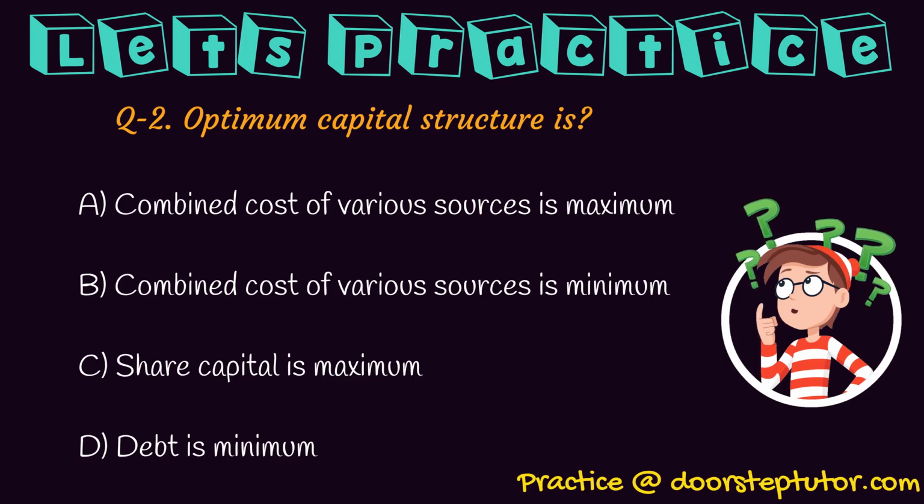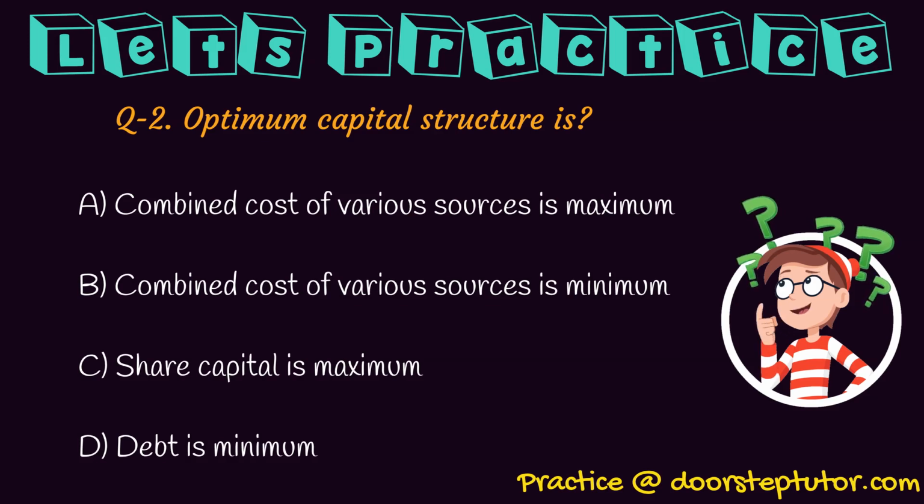So when we see the first option, combined cost of various sources maximum, we are saying that the cost of capital is maximum, which is not at all the case of optimum capital structure.